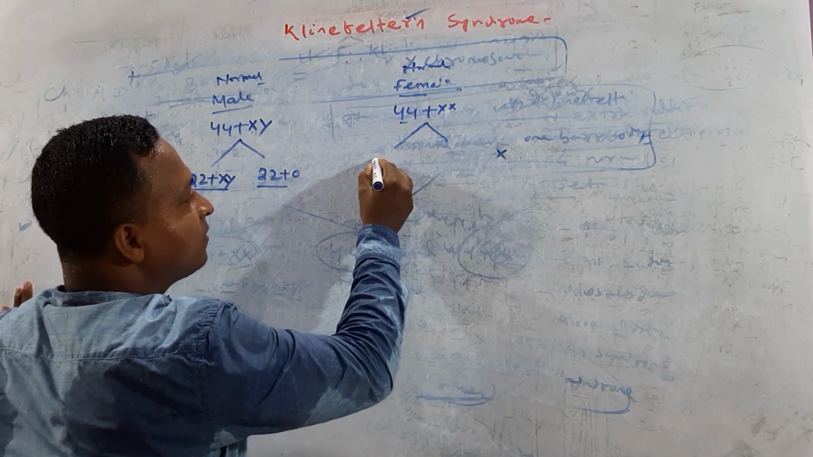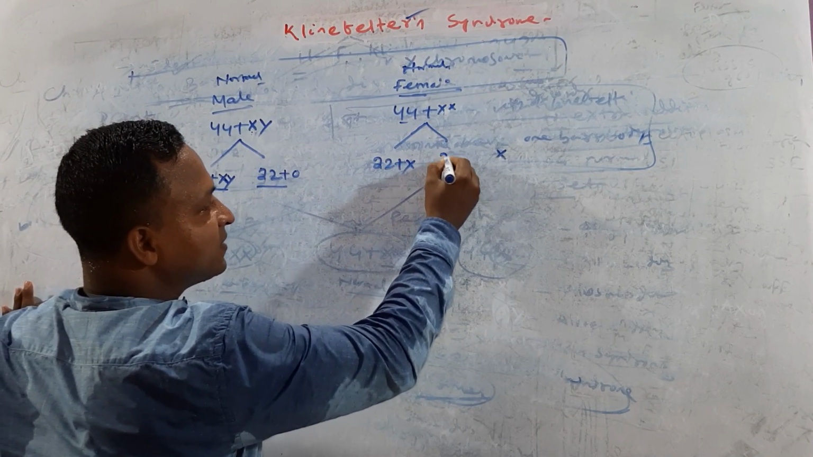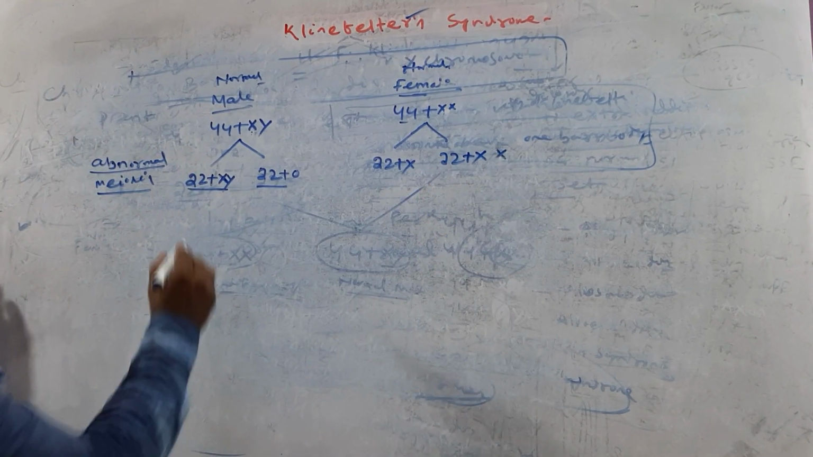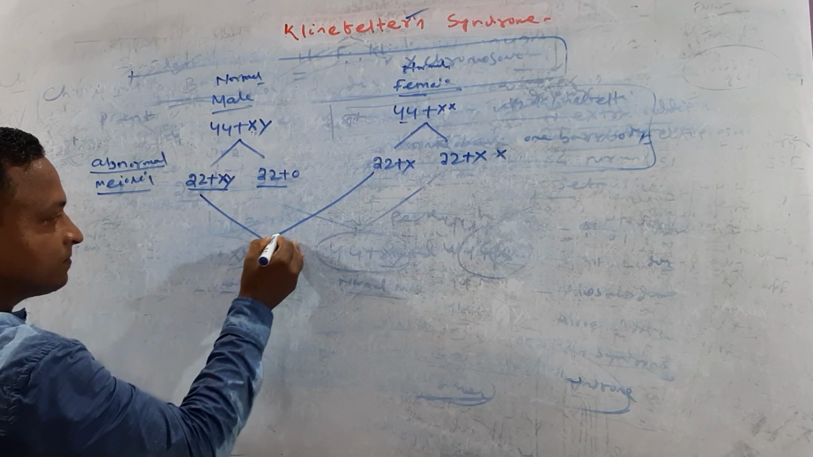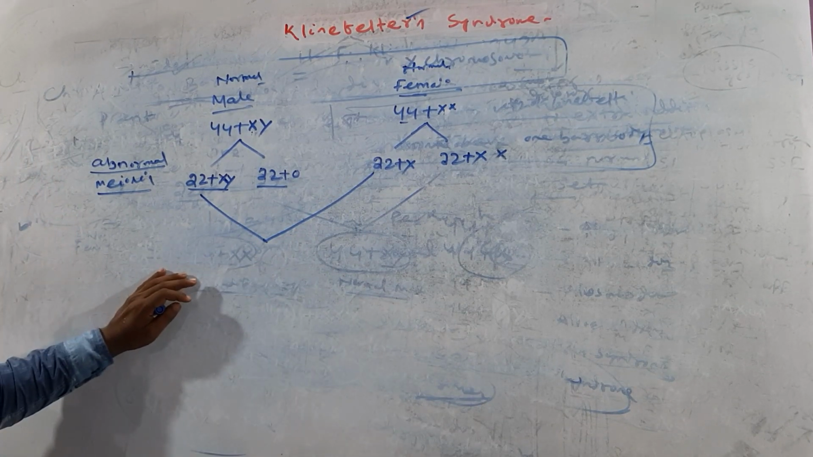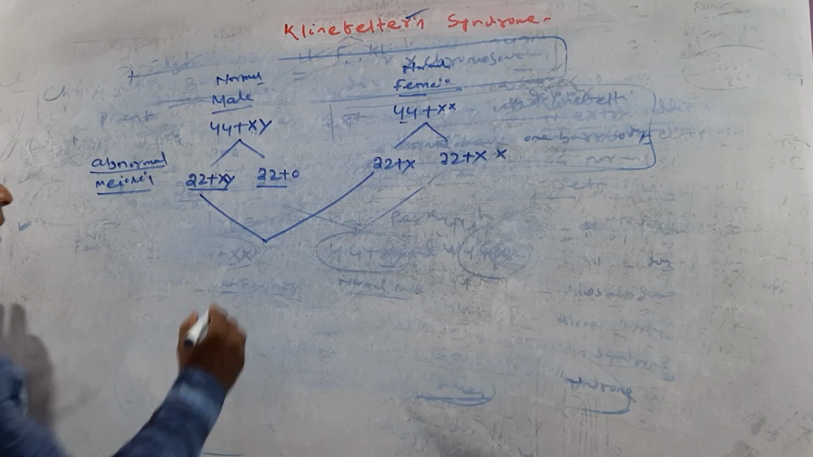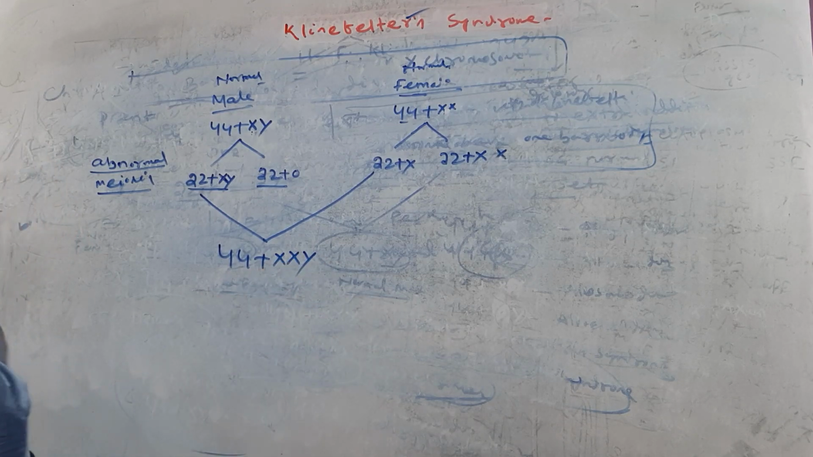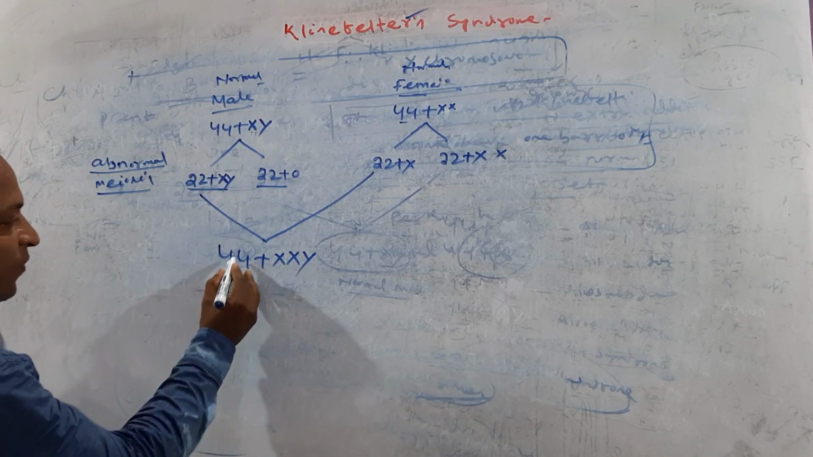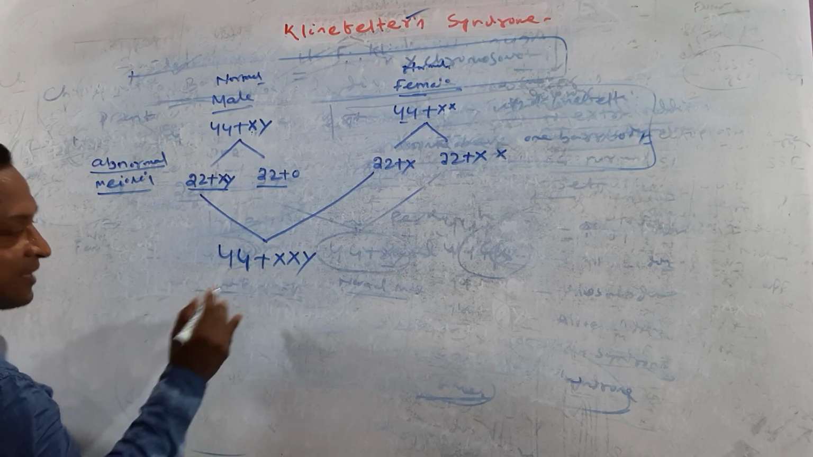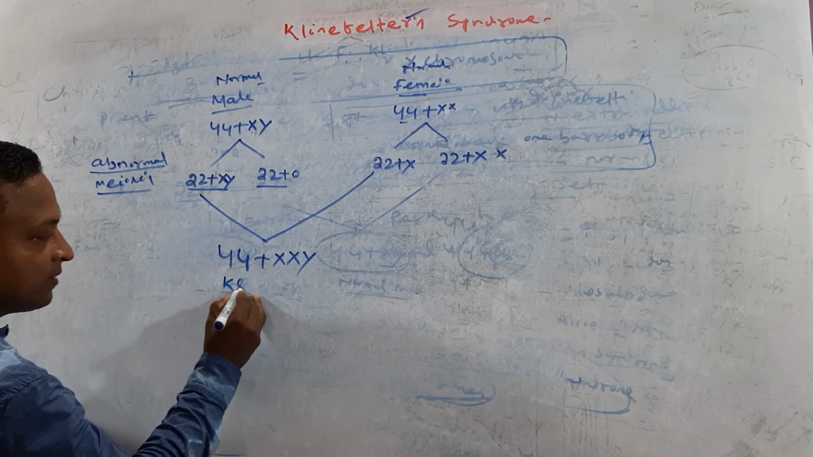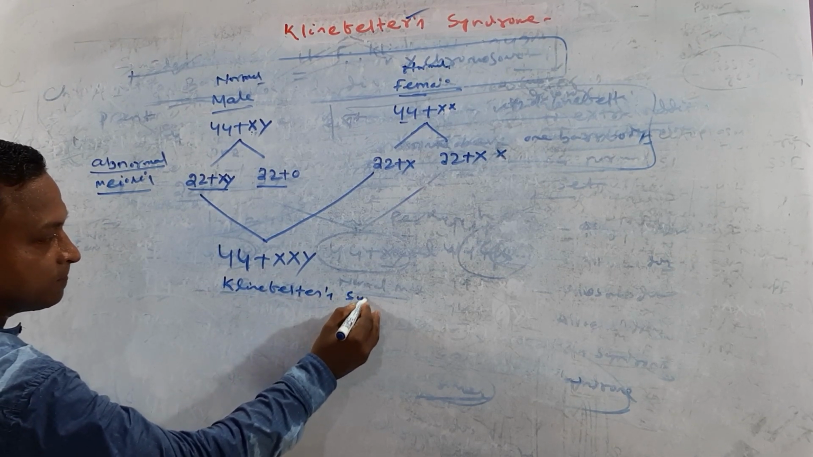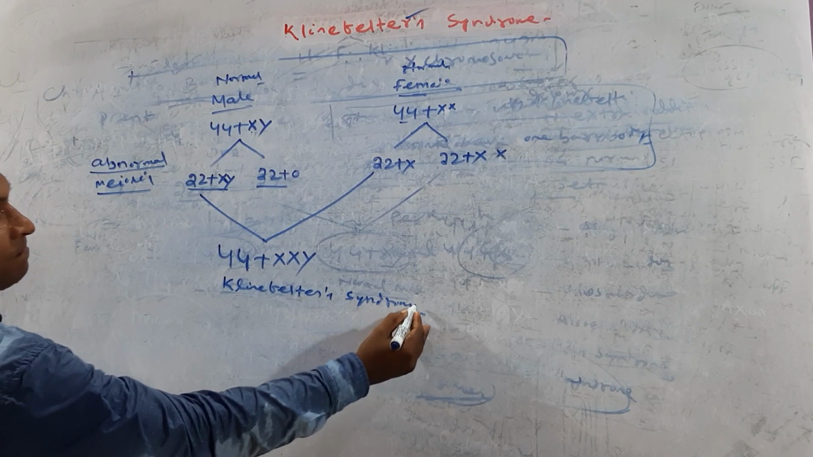Normal meiosis gives 22 plus X. If the abnormal gamete combines with this normal one, it produces 44 plus XXY. That means when 44 plus XXY comes, we can call that Klinefelter's syndrome.